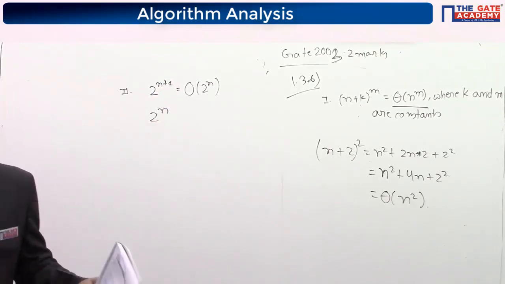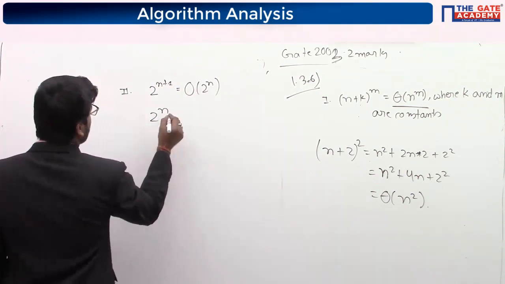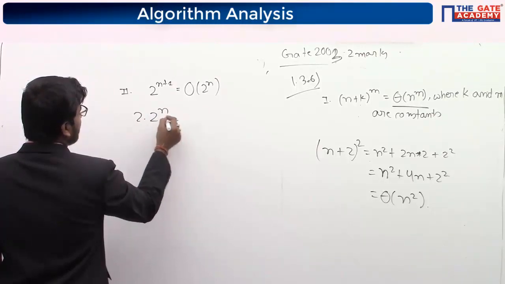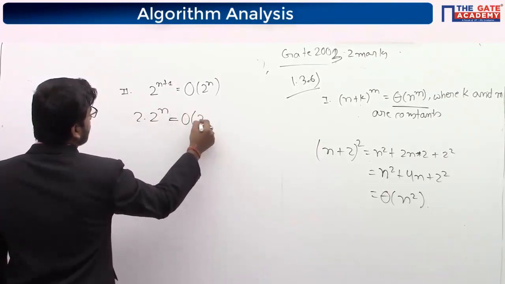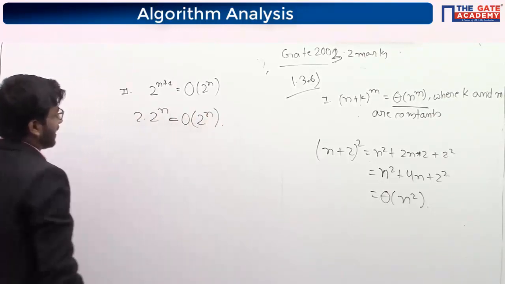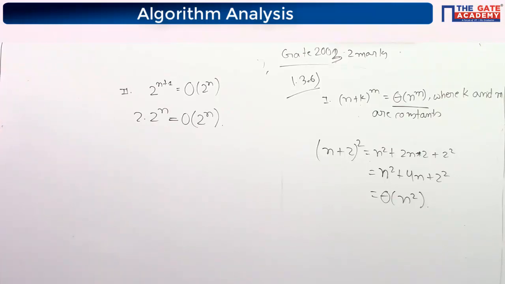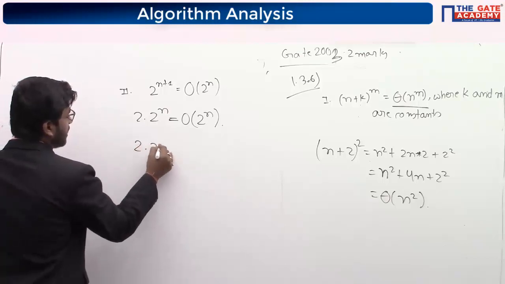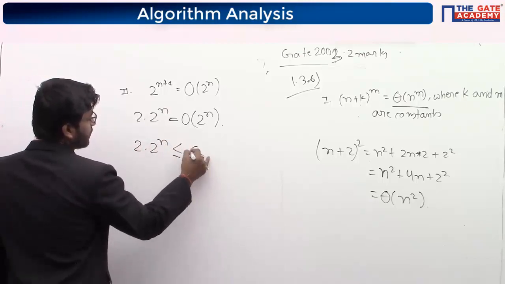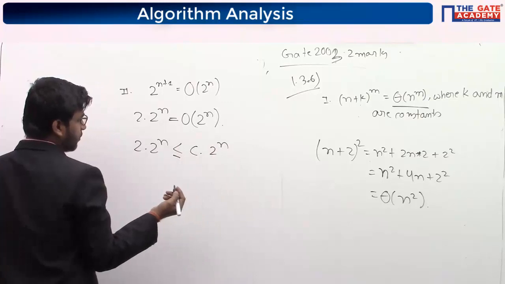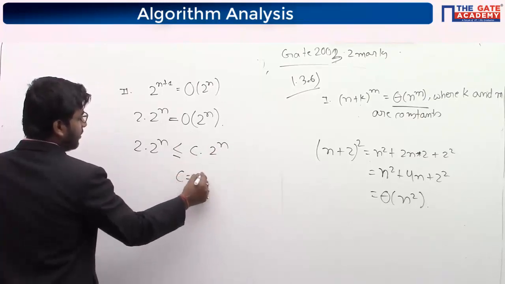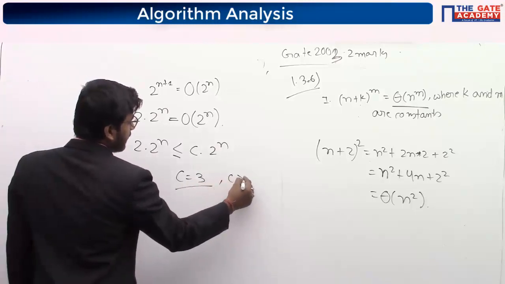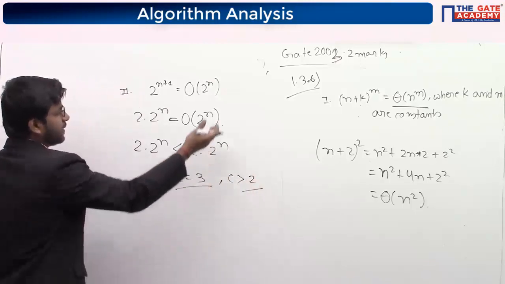It is n plus 1. Since it is n plus 1, you can write it like this, 2 into 2 to the power n. So you can say it is a constant. You can write it as 2 to the power n. Both are correct. You can also write 2 to the power n plus 1 or 2 to the power n. If you want to check, you can write it as smaller than or equal to c times 2 to the power n. So you take c as 3. If you take any c greater than 2, you will always get this term greater.